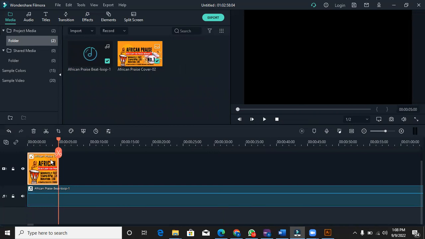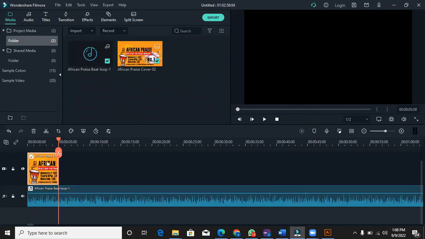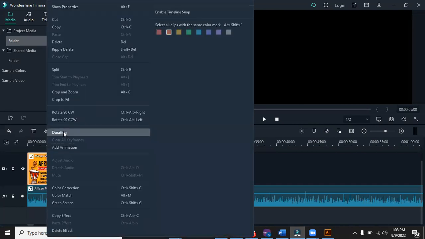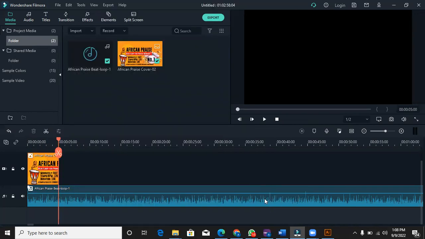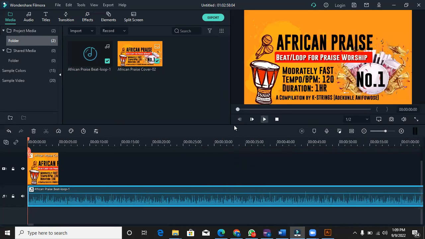Now this background does not match the duration of the sound. So all I need to do is to click on the picture, right click on duration. Oh, before I click on duration, let me check first. From beginning to the end, this is about 1 hour, right? 1 hour 2 minutes 0.4 seconds. Okay, so let's go.